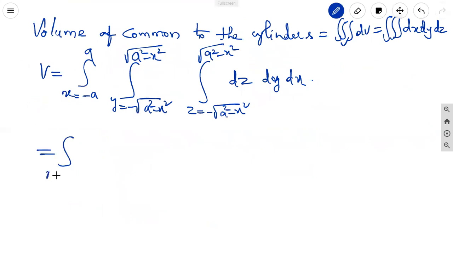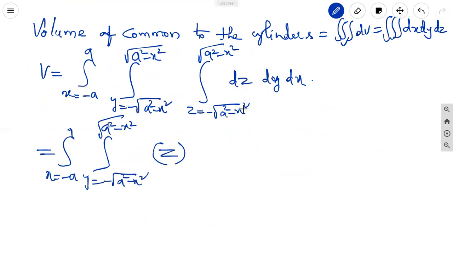Equal to integral x equal to minus a to a, y equal to minus under root a square minus x square to plus under root a square minus x square. Z integration, 1 dz integration is z, limits minus under root a square minus x square to plus under root a square minus x square, dy dx.